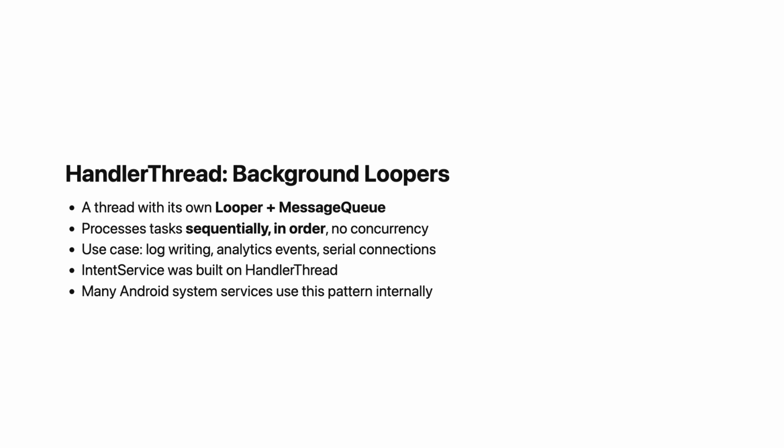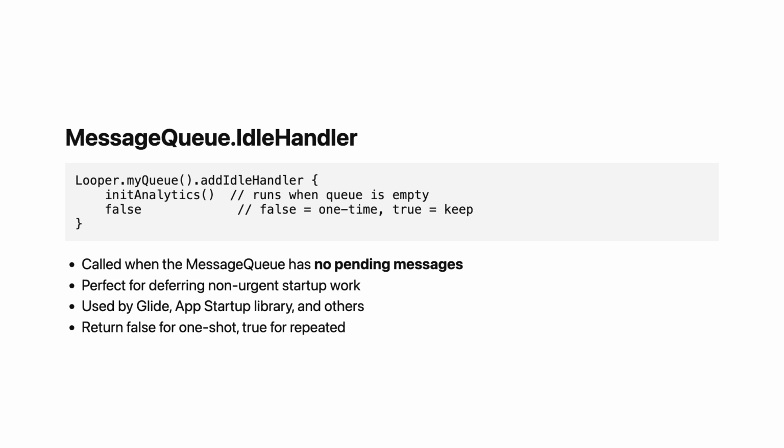Because sometimes you need a background thread that processes tasks sequentially, in order, without concurrency. Think about writing to a log file, or sending analytics events, or managing a serial connection. You do not want multiple threads writing to the same file simultaneously. A HandlerThread gives you a single-threaded ordered execution queue, just like the main thread, but on a background thread. IntentService used to be built on HandlerThread, and many Android system services still use this pattern internally.